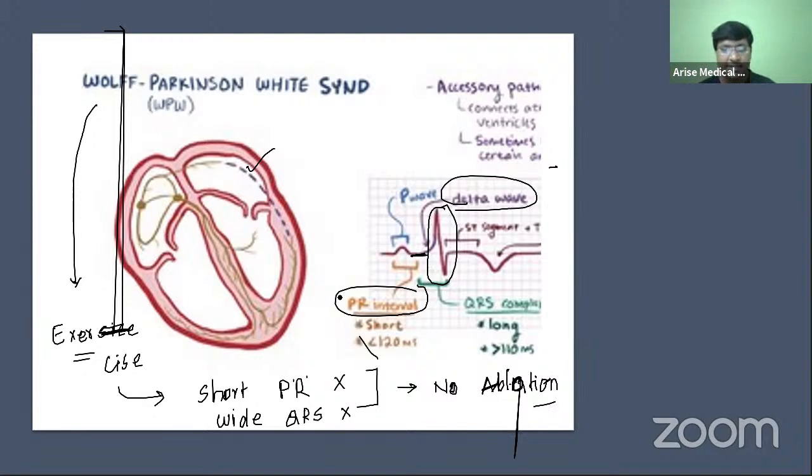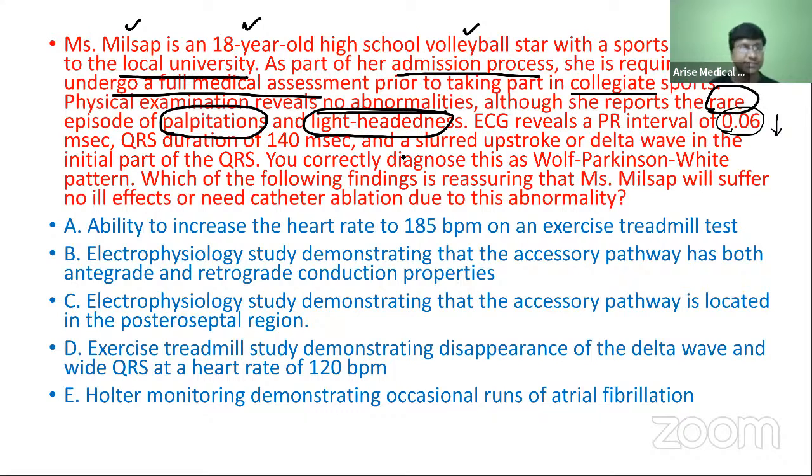This individual is not seriously ill. So the answer is exercise treadmill study demonstrating disappearance of the delta wave and disappearance of the wide QRS complex at a heart rate of 120 beats per minute.